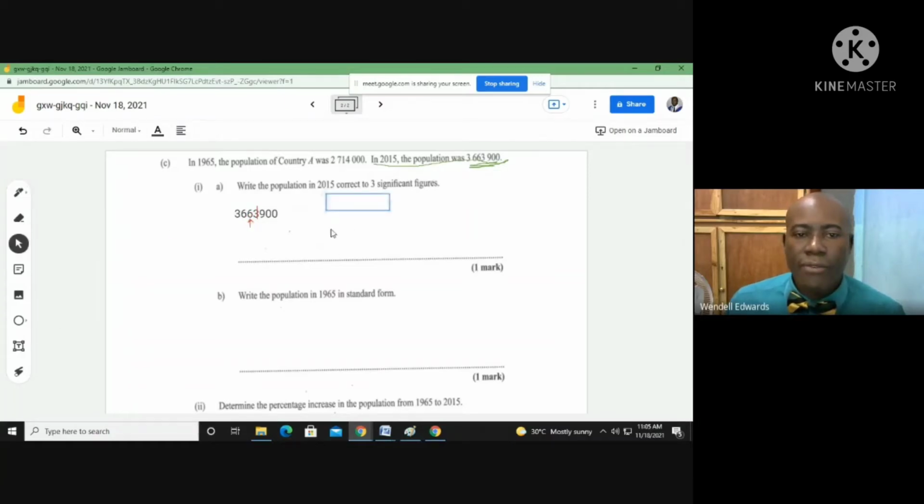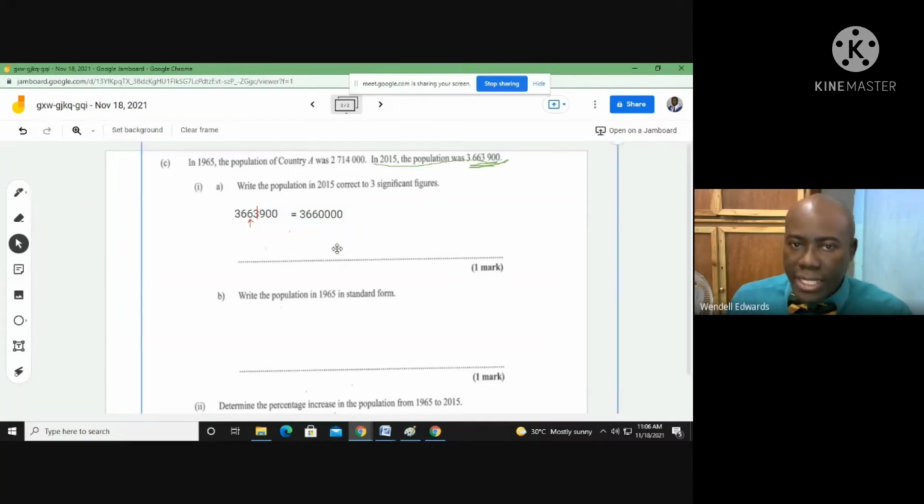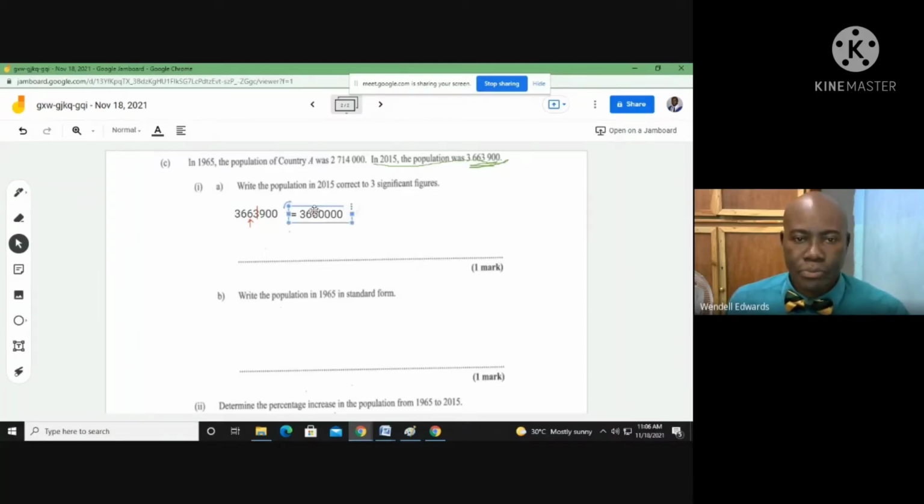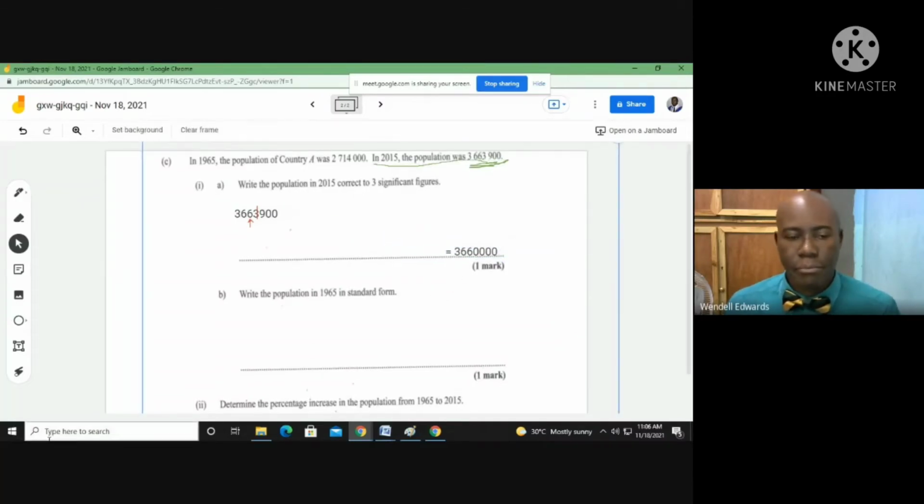Therefore, to three significant figures, the answer is 366, and we put placeholders for the other numbers. So the population to three significant figures in 2015 would be 3,660,000. This is what we would have gotten that 1 mark for.